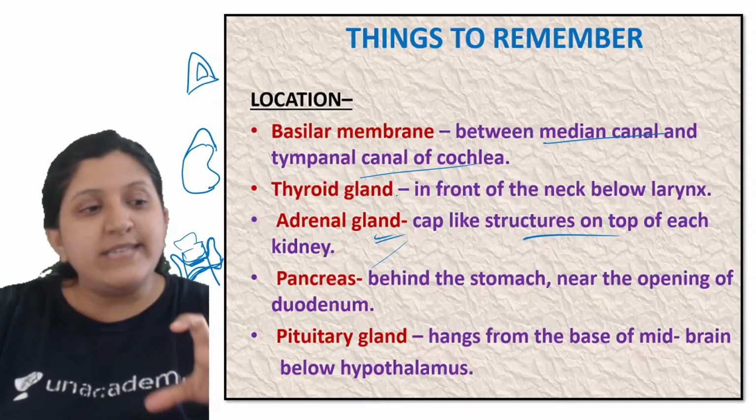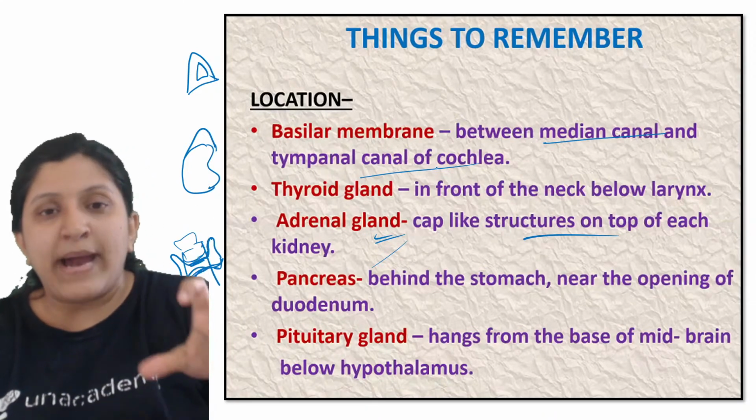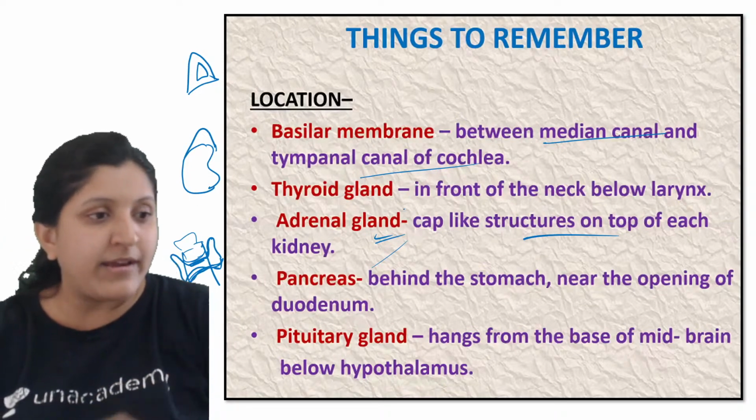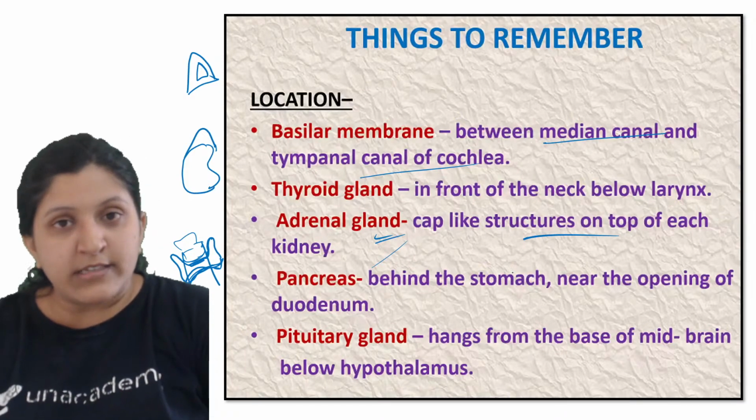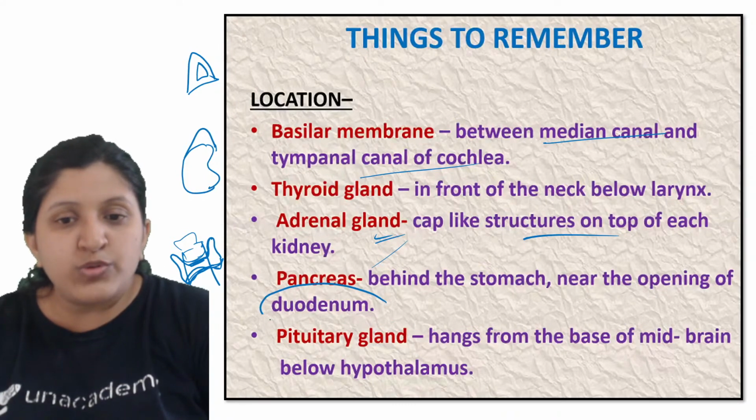So all of these ducts are joined, and now through the pancreatic duct, the hepatopancreatic duct, the content, that is pancreatic juice, will be emptied into the duodenum.